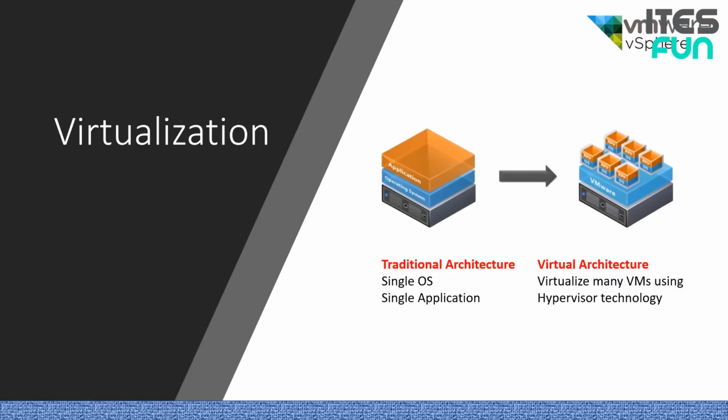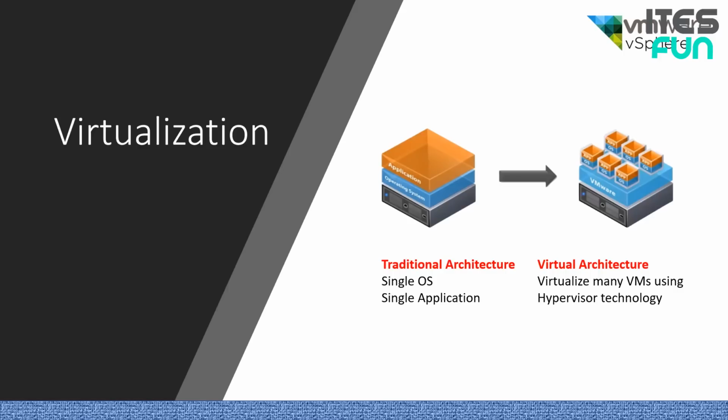If we look at the virtual architecture, this shows that over the top of the hardware layer, we have the VMware hypervisor. We cannot say that it is an operating system; it is a bare metal hypervisor which doesn't require an operating system.